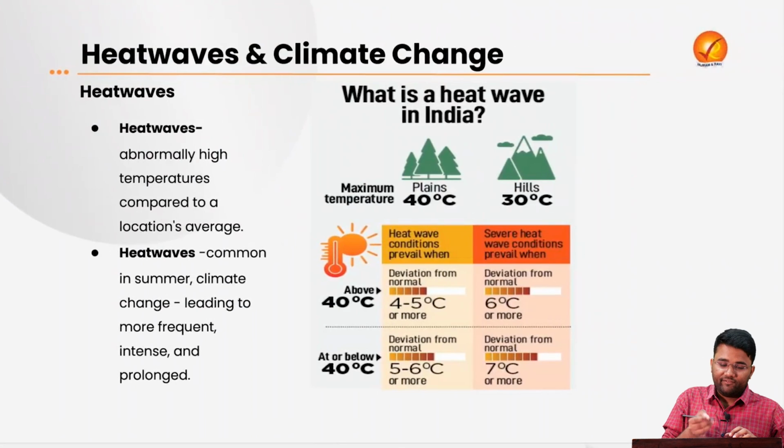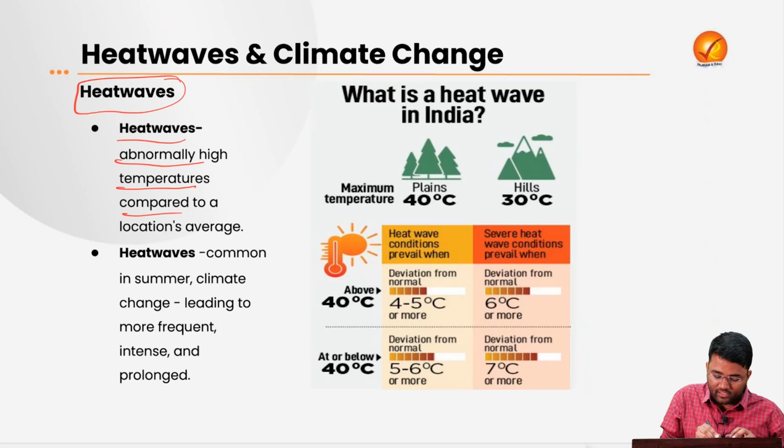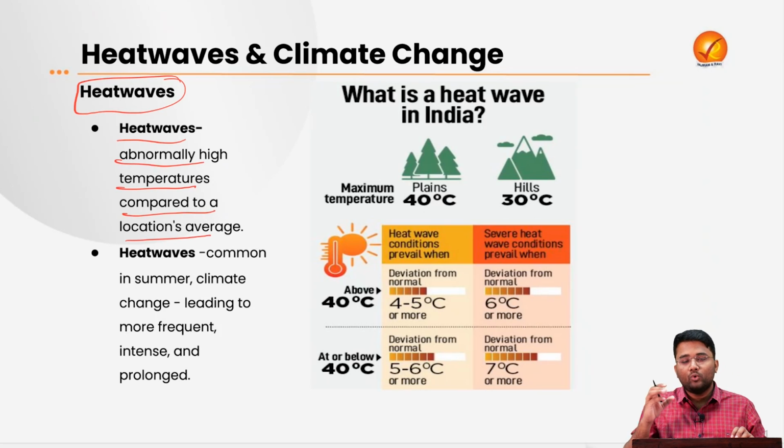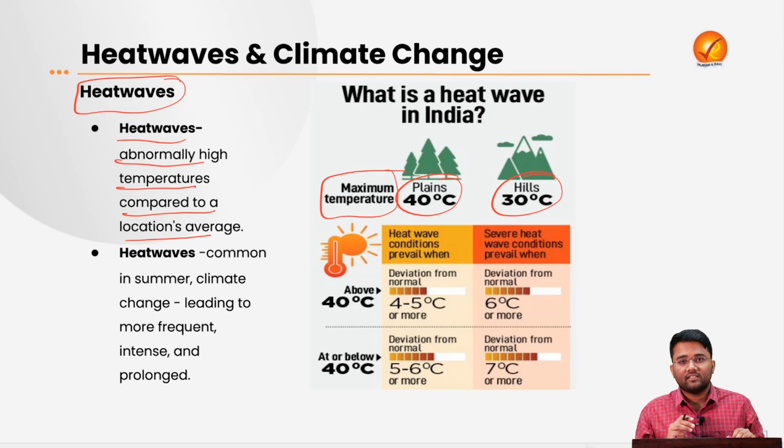So what are heat waves? Let's try to understand. They are phenomena of abnormally high temperature compared to the average temperature of a location. For example, if the temperature is over 40 degrees Celsius in the plains, and over 30 degrees Celsius in the hills, that will be a condition of heat waves.